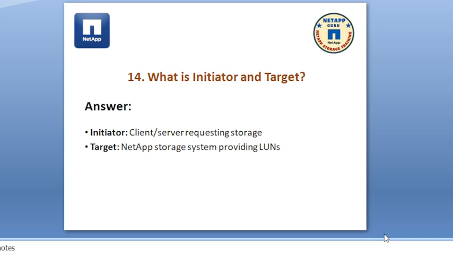Okay. What is the initiator and target? The initiator is the client server requesting storage. The target is a NetApp storage system that provides the LUN to the server.